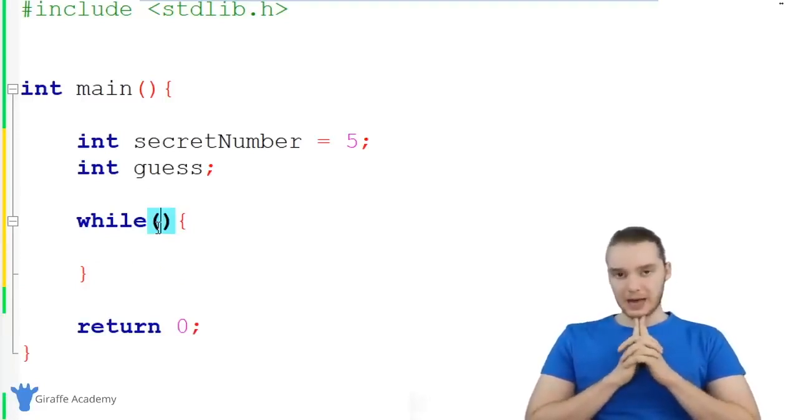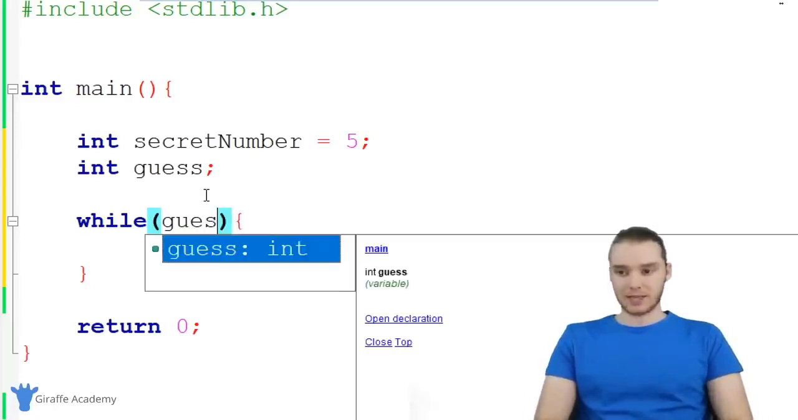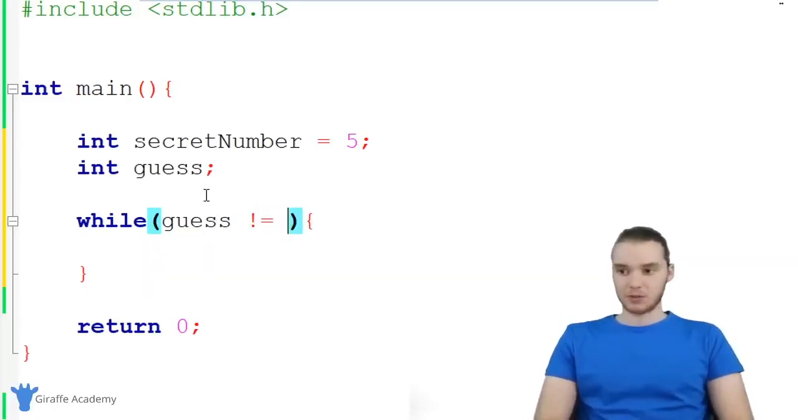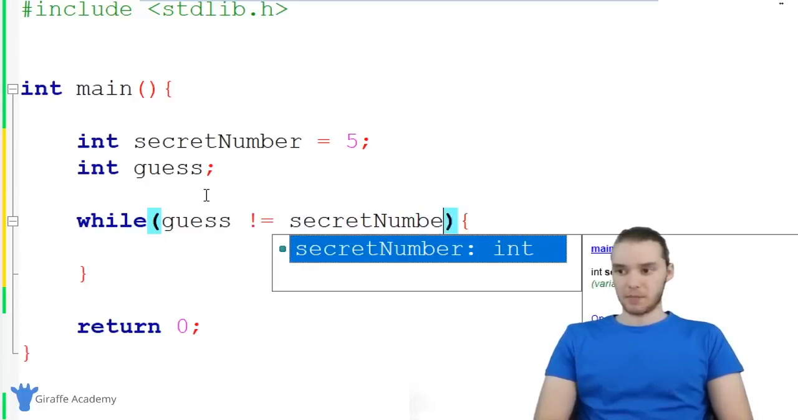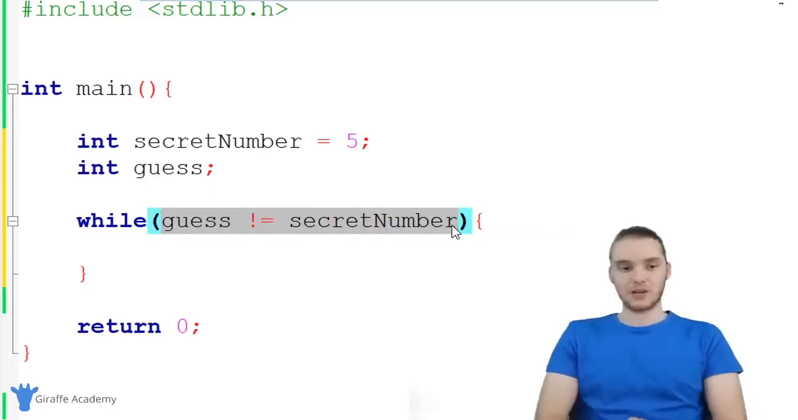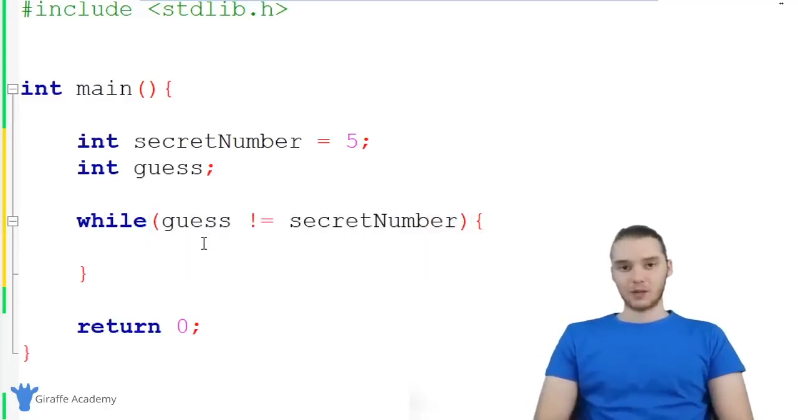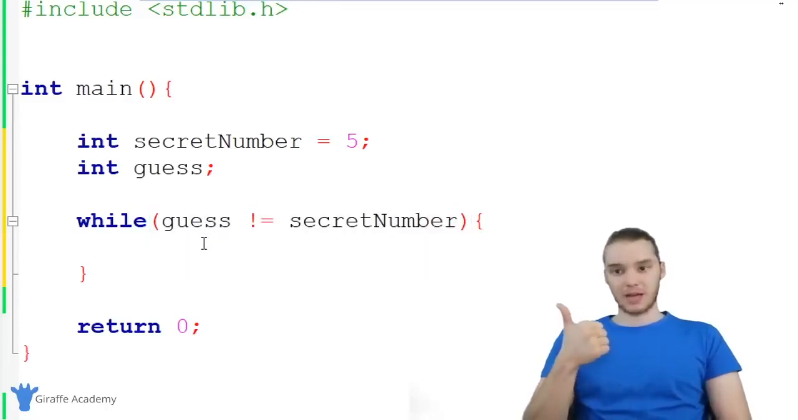Let's think about a good condition for our game. Basically, we want to keep asking the user to enter an input as long as they haven't guessed the secret number. So it's right there. We could keep looping as long as the guess is not equal to the secret number, right? And basically, this is always going to be true until they guess the correct number. Now, inside of here, we want to prompt them to enter their guess, and then we want to take whatever they enter and store it inside of our guess variable.